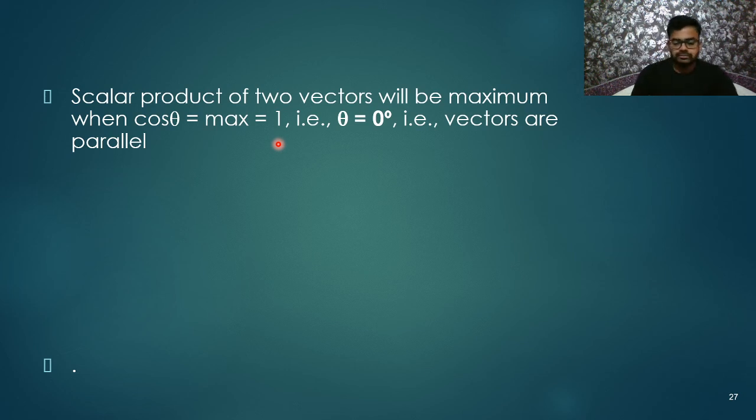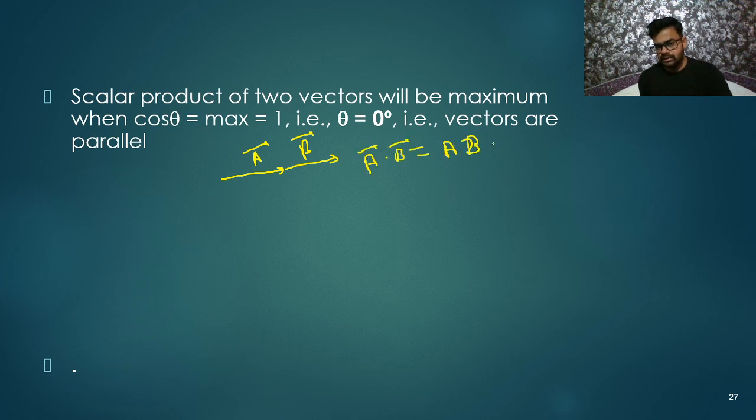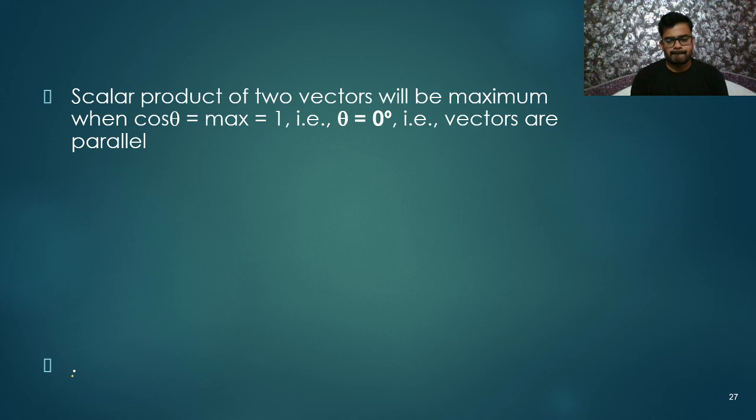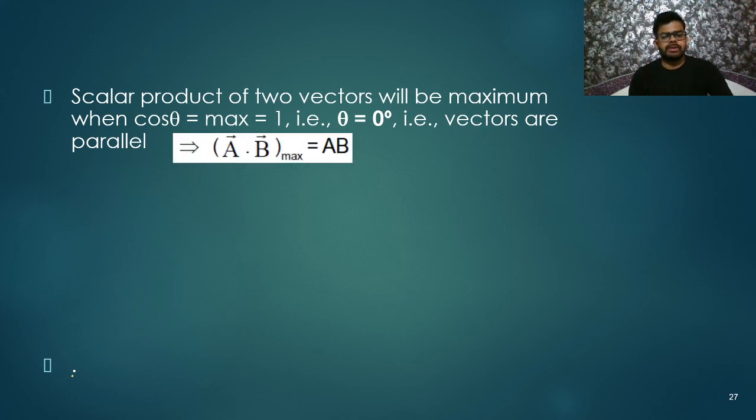Whenever the angle between two vectors is 0 degree, it means they are parallel. So let's say there are two parallel vectors, this is vector A and this is vector B. What will we write? A dot B is equal to AB cos 0 degree. Cos 0 degree is 1, so A dot B is equal to AB. That's all, my dear friends. This is the simple thing I wanted to explain. So A dot B maximum is AB.